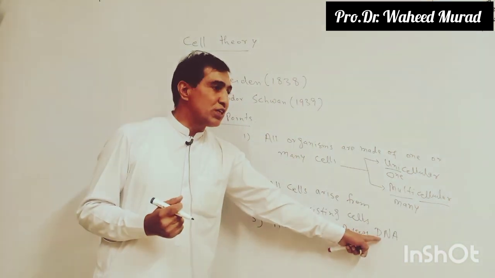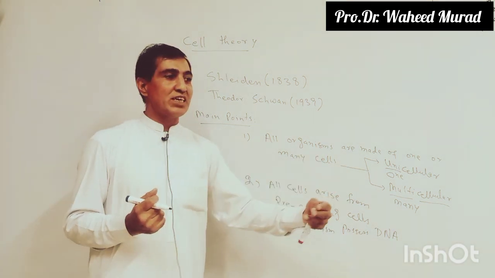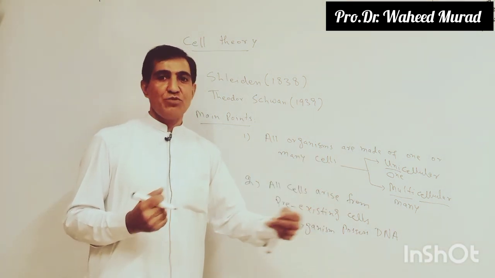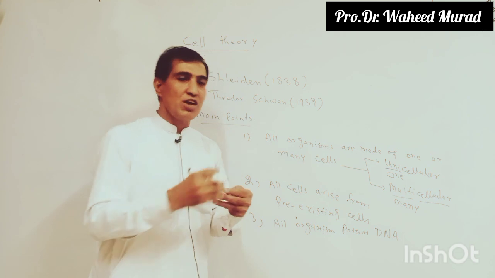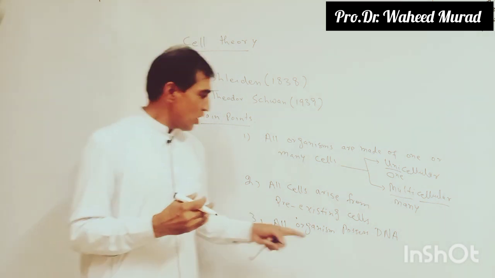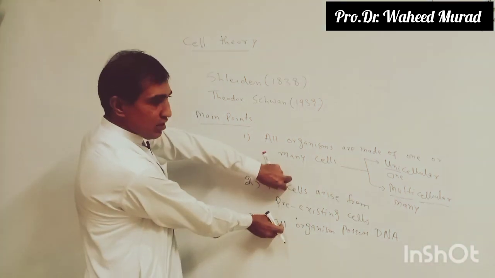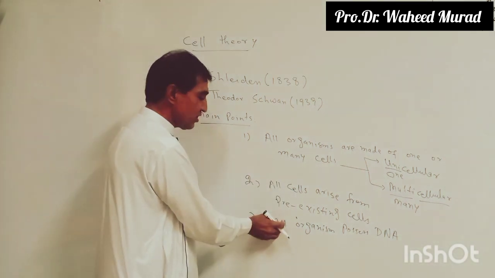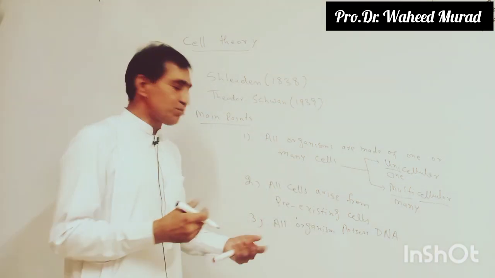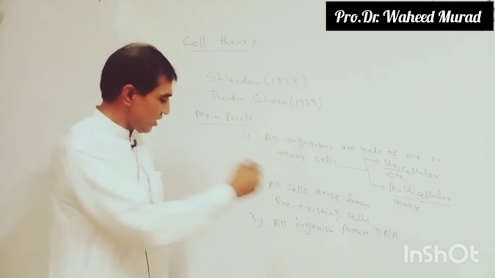That is the genetic material which transmits characters from parents to daughter cells, from parents to offspring. So points 1 and 3 almost mean the same, and show the reproduction property.